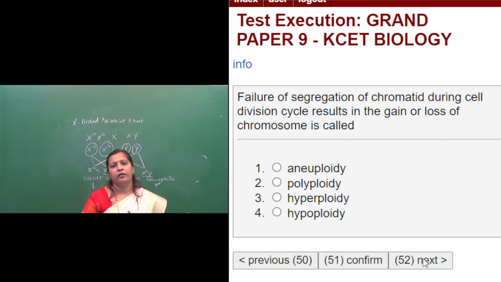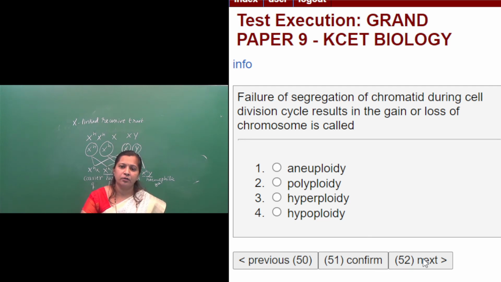And in another example, Down syndrome, instead of 46 chromosomes, the persons affected have 47 chromosomes. They have an additional extra copy of the 21st chromosome, right? So in aneuploidy, there is a change in the number of chromosomes from the basic set of chromosomes.